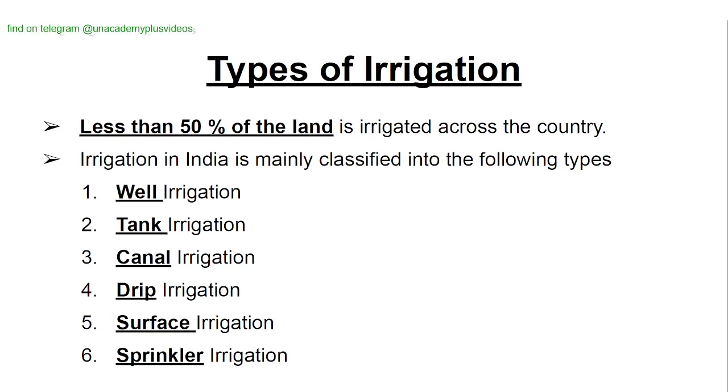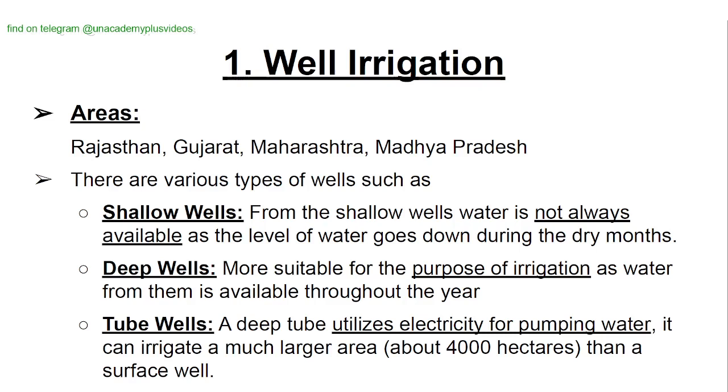Irrigation in India is mainly classified into the following types: well irrigation, tank irrigation, canal irrigation, drip irrigation, surface irrigation, and sprinkler irrigation. Well irrigation areas: Rajasthan, Gujarat, Maharashtra, Madhya Pradesh. There are various types of wells such as shallow wells, deep wells, and tube wells. Shallow wells.